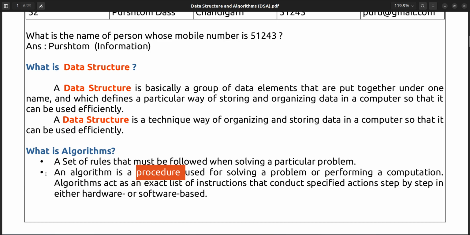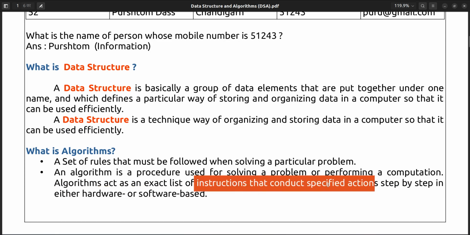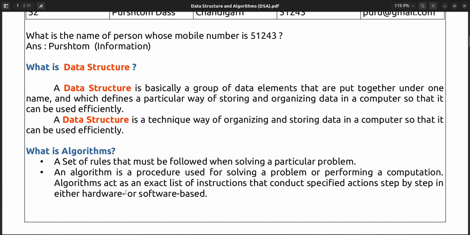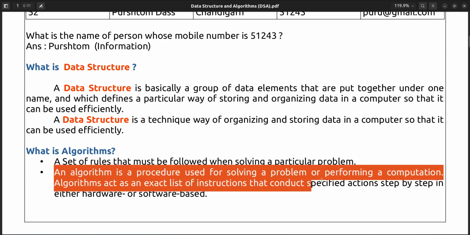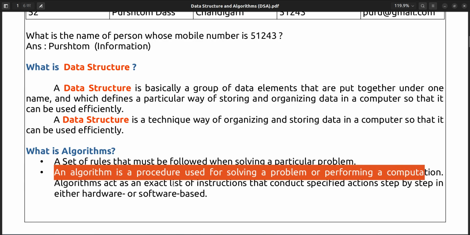You can say that an algorithm is also a list of instructions that conduct a specific action step by step in either hardware or software based. So that is an algorithm. A set of rules or a list of instructions that conduct a specific action step by step in either hardware or software based. Or you can say that an algorithm is a procedure used to solve a problem or performing a computation.